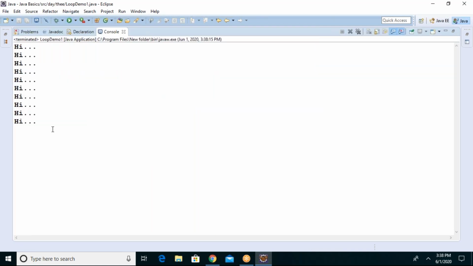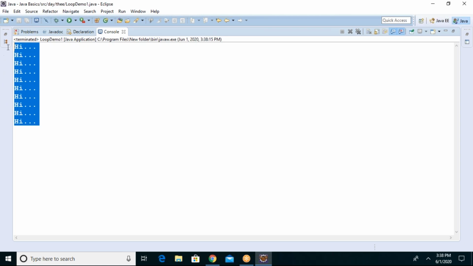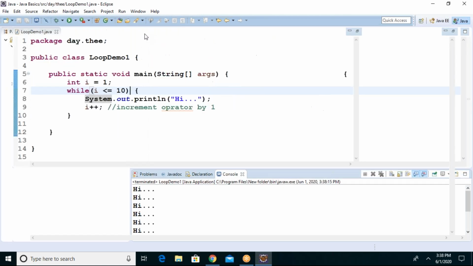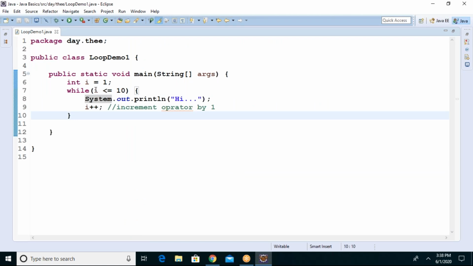See, only 10 times: 1, 2, 3, 4, 5, 6, 7, 8, 9, 10. That's it. This is the loop. So this condition is important. How we generate the condition based on our requirement is important. That is the main logic here. Okay, guys? Understand?